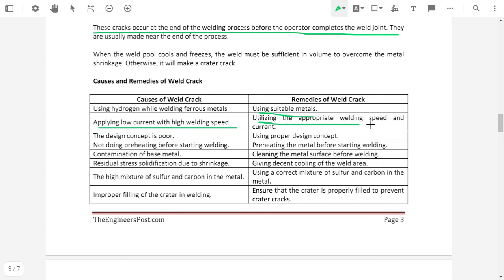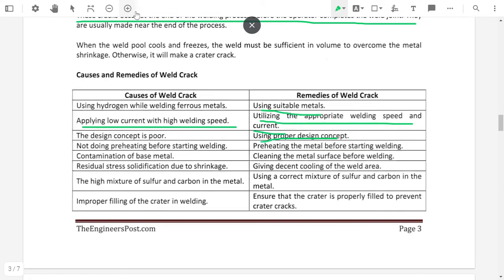Utilize the appropriate welding speed and current, which means that according to the welding speed, the welding current should be changed, and this will avoid the weld cracks. The designer concept is poor. If the design concept is poor, then it will cause the weld crack. If we use a proper design concept, then it will avoid the weld crack.